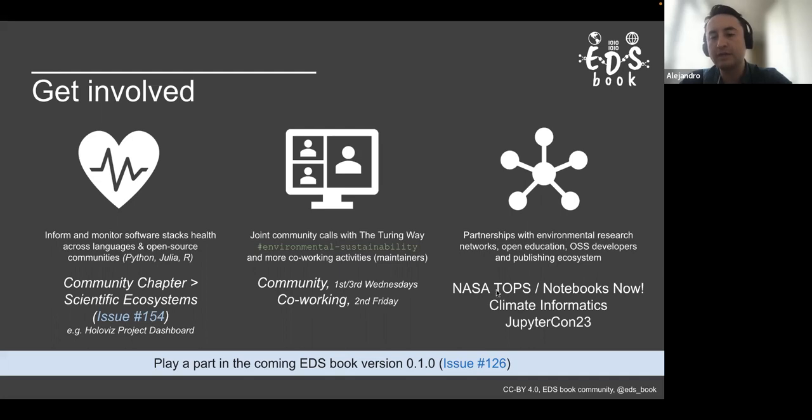And in terms of partnership, I just want to highlight that it will be nice to have a more stable version, still in development, to communicate this to NASA TOPS. We are part of the notebooks now initiative, and we are trying to contribute to that as well. I will mention a reproducibility challenge that we are in partnership with Climate Informatics, and finally we are presenting this at JupyterCon next month and sharing it with the Jupyter community.